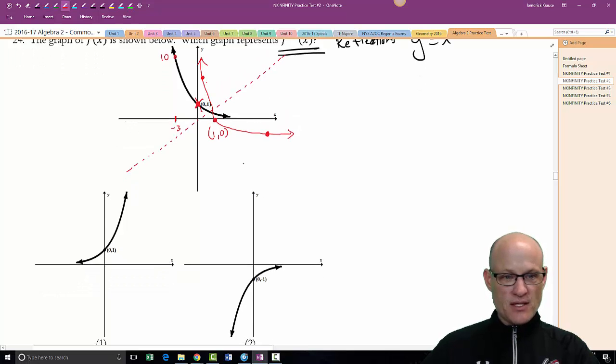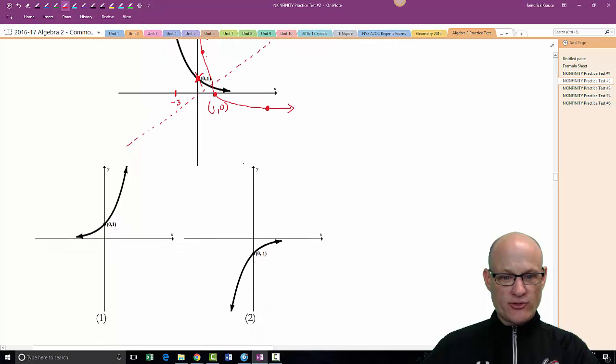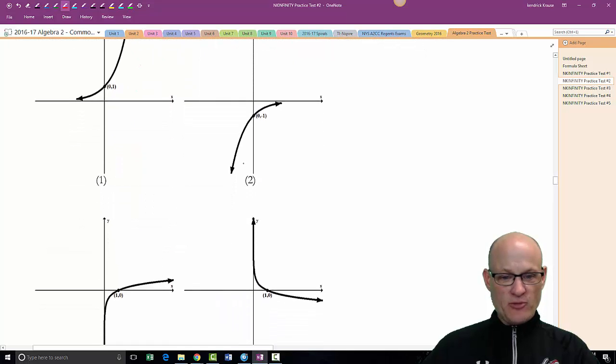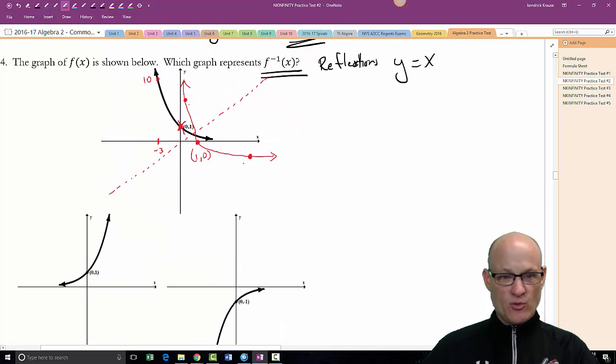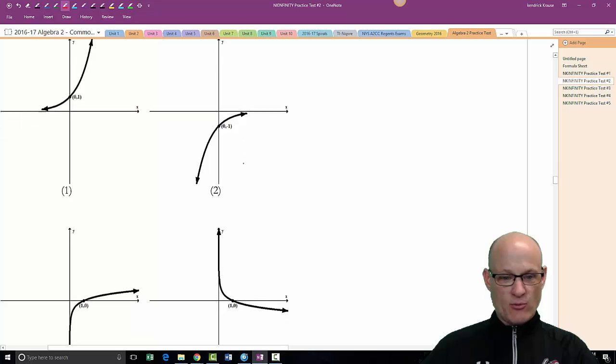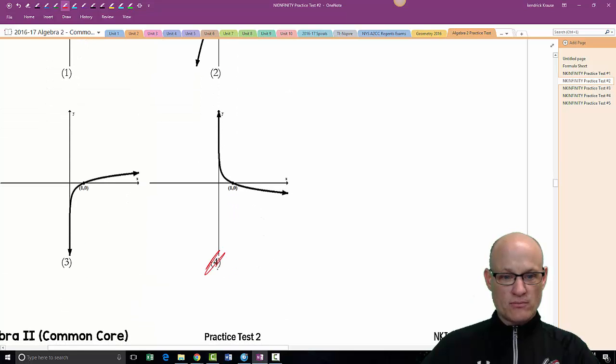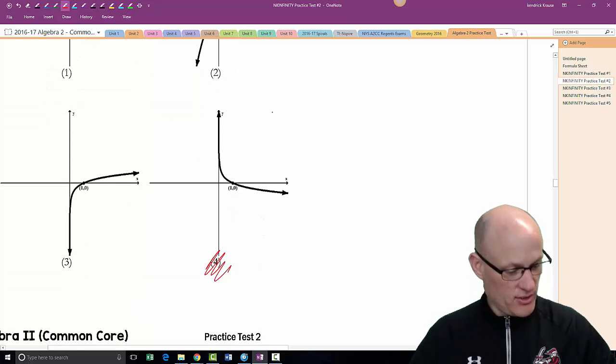So, not 1, not 2. Now these both go through that, but which one is the reflection of this? What's the mirror image of this? And that would be choice 4. The right answer.